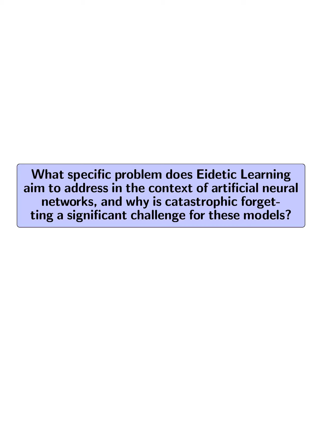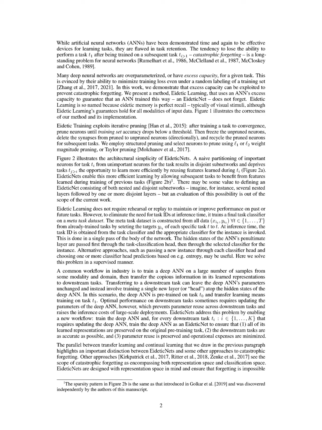What specific problem does eidetic learning aim to address in the context of artificial neural networks, and why is catastrophic forgetting a significant challenge for these models? Eidetic learning aims to address the problem of catastrophic forgetting in artificial neural networks, ANNs, which is the tendency of these models to lose the ability to perform previously learned tasks when trained on new ones.